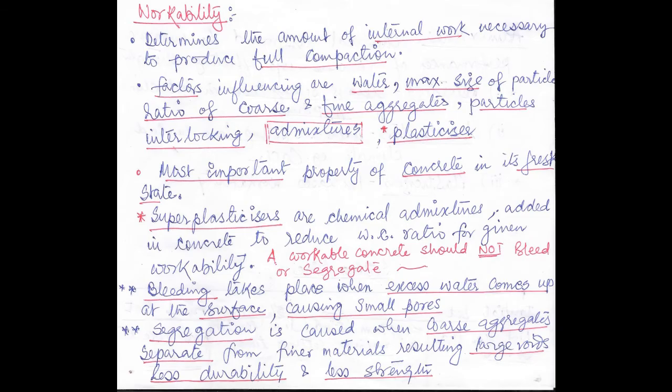What is bleeding of concrete? Bleeding takes place when excess water comes up at the surface, causing small pores in concrete, which is very dangerous and detrimental to the concrete. What is segregation? Segregation is caused when the coarse aggregates separate from the fine materials, resulting in large voids, less durability and less strength. So a good workable concrete must not bleed or segregate.